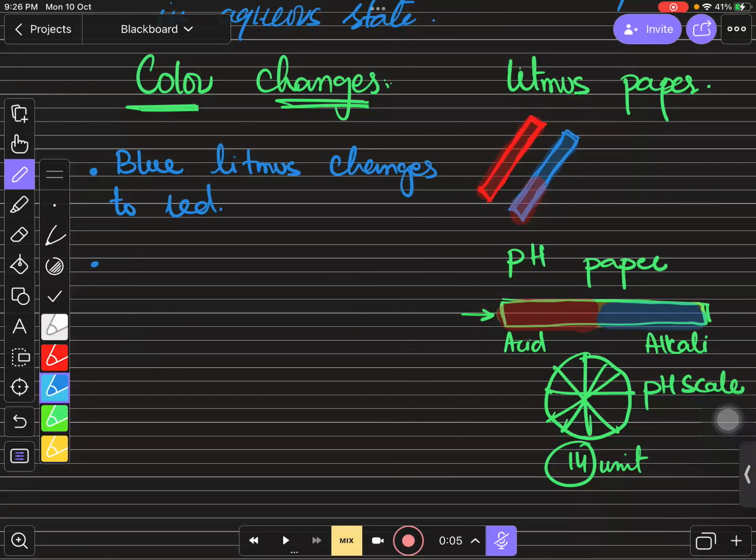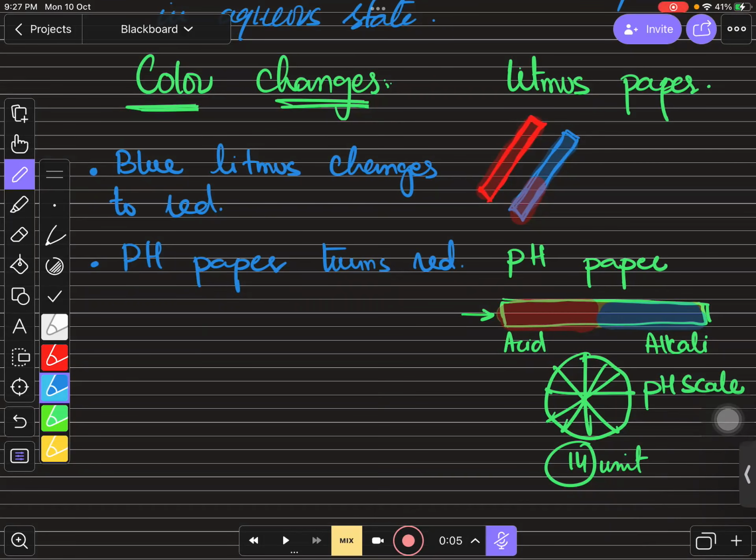Sir, what is meant by pH? pH is going to be discussed later on. Don't worry about that. pH is the power of hydrogen, you can say the power of hydrogen ions, right? We will discuss this later on.